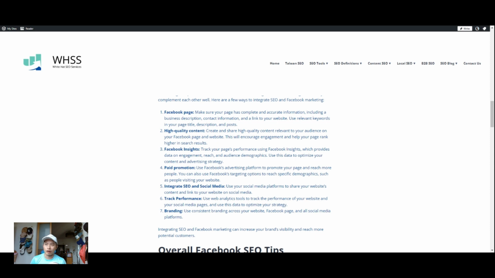Now Facebook has demographics data, which GA has some of as well, but for keywords to tie to demographics data, you have to integrate these tools together. So Google Search Console is going to give you the keywords, but it's not going to give you demographics data. Facebook is going to give you demographics data, but it's not going to give you keyword data. So that's why it's so important to integrate these tools together.